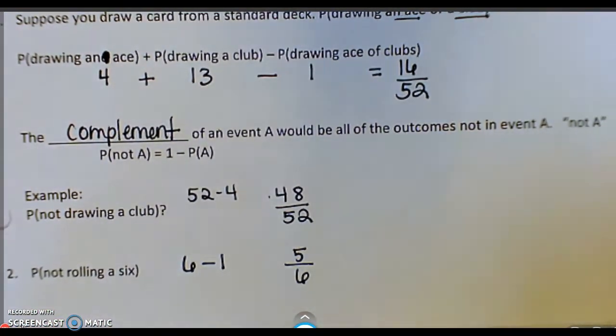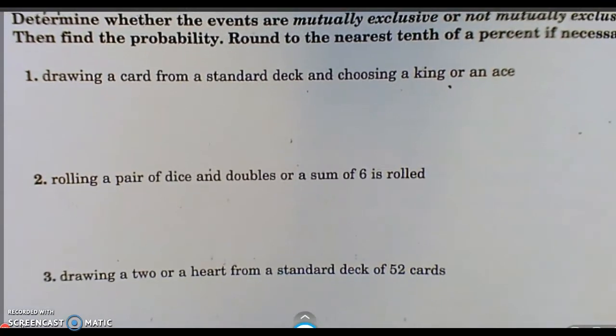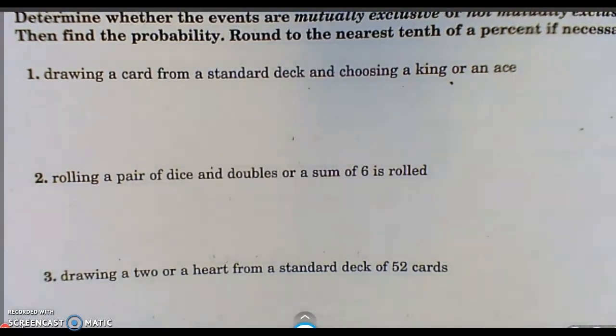Now, if you feel like you still need some help on that mutually exclusive, I do have some more examples to go through with you that I hope will help you a little bit more. The question is asking you to first figure out if it's mutually exclusive or not, and then find the probability. So we'll look at some of those.